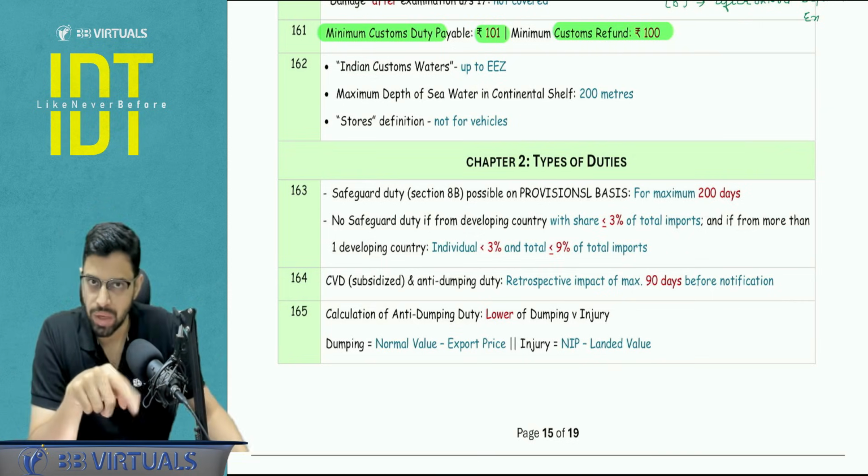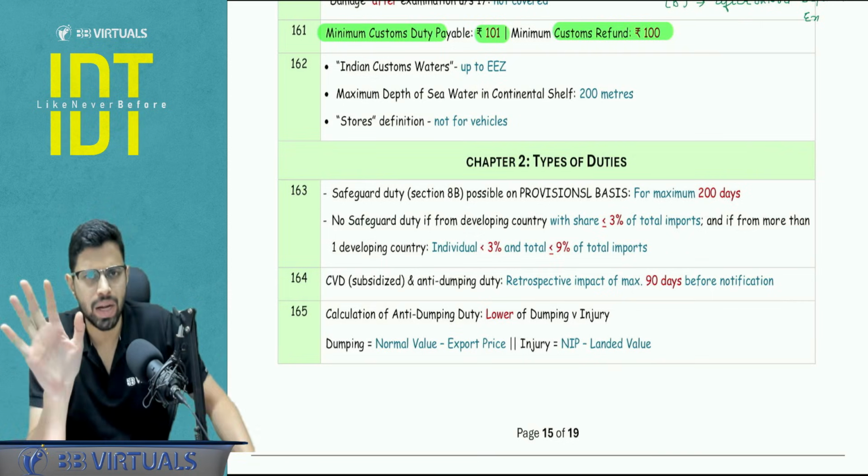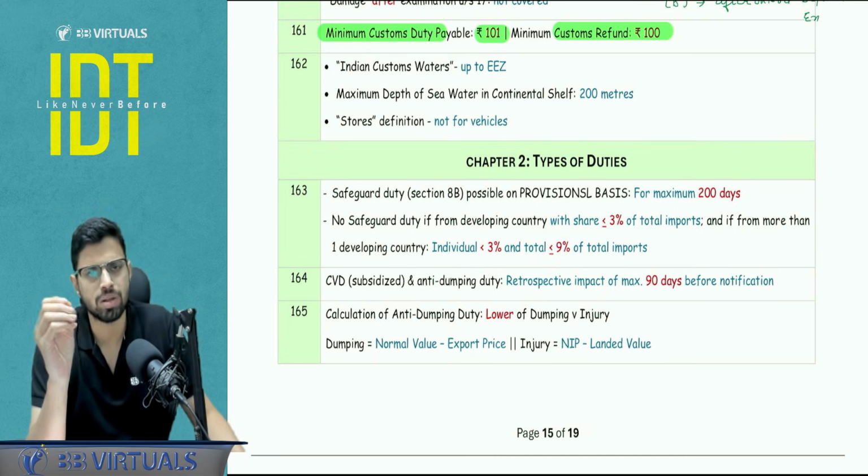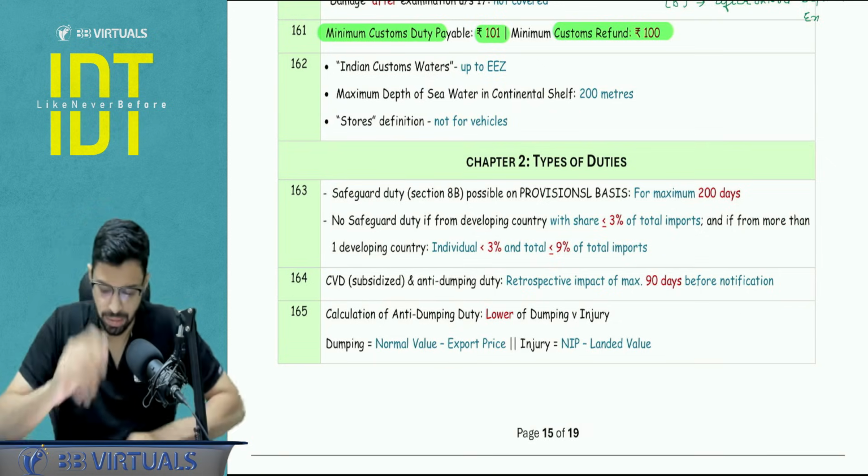These are the points from the definition which can be asked in some valid, invalid statement form, or a correct, incorrect, or some form of a MCQ. It is possible. Next.